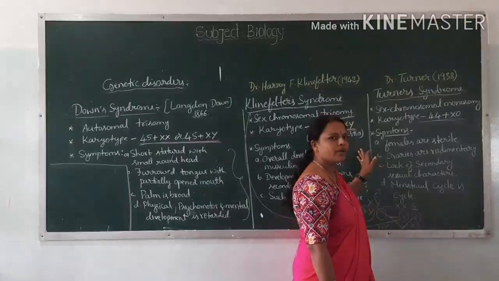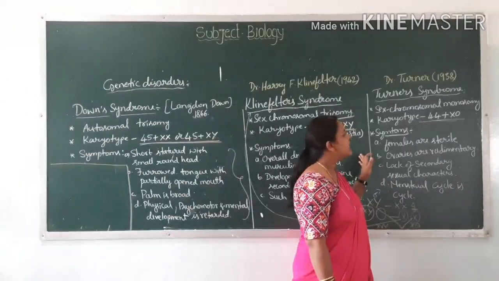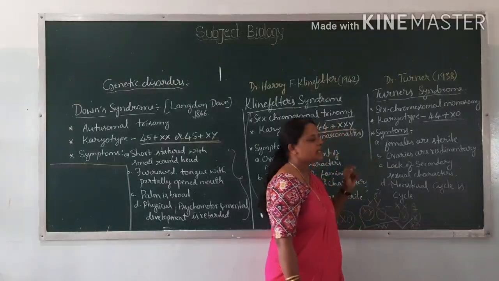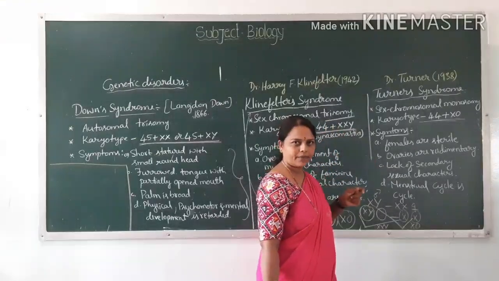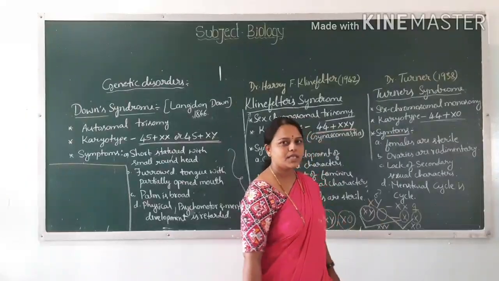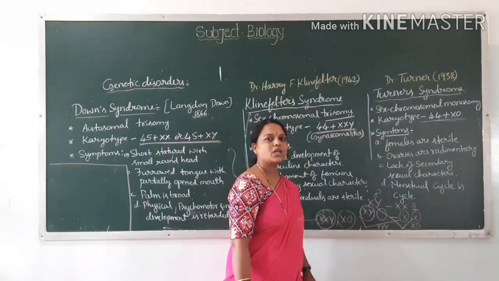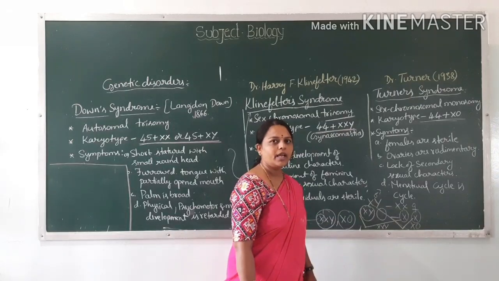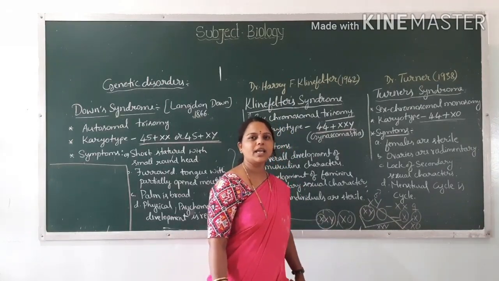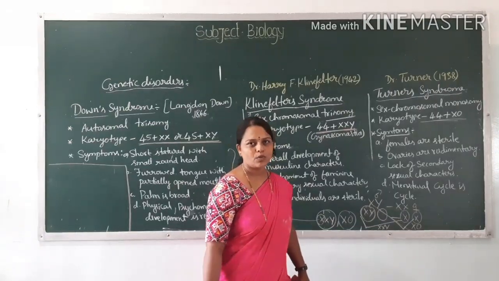It is also one of the chromosomal diseases and was first discovered by Dr. Turner in 1938. This occurs due to the absence of one sex chromosome. Instead of having two sex chromosomes, that individual contains only one sex chromosome.